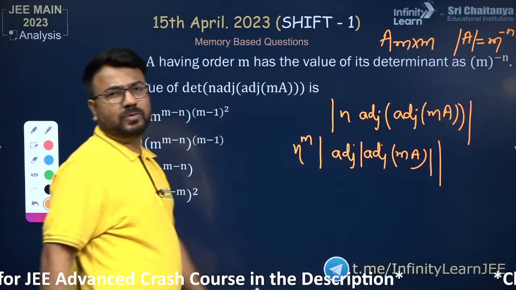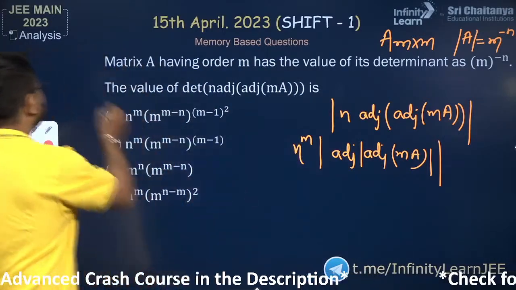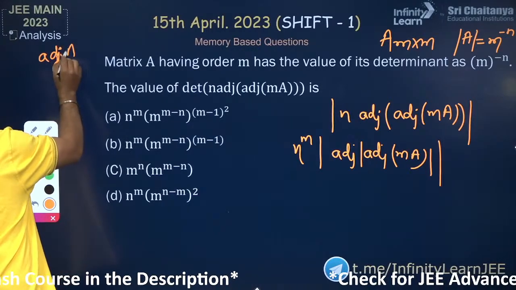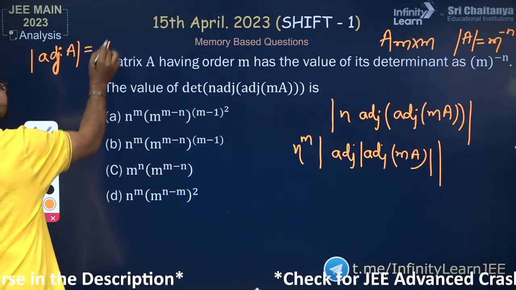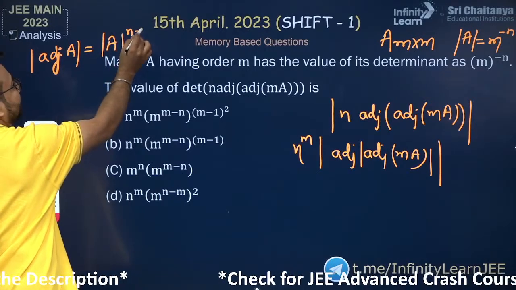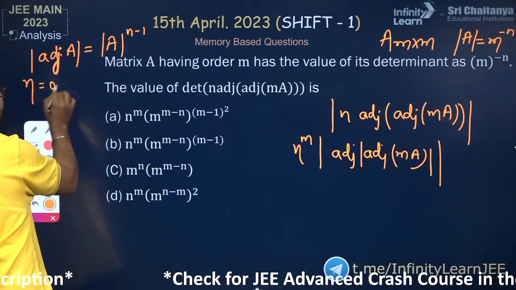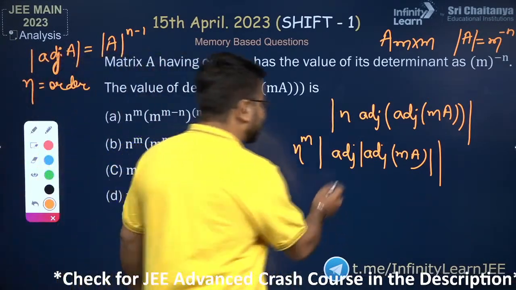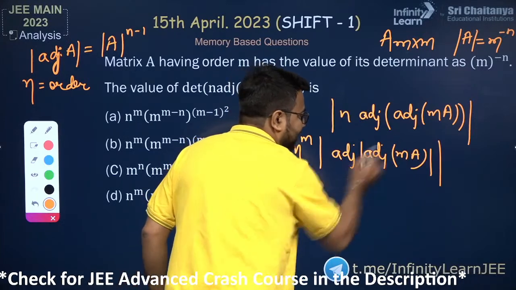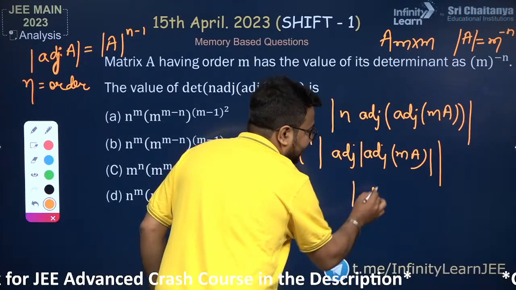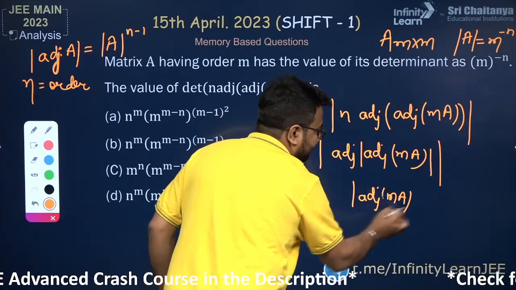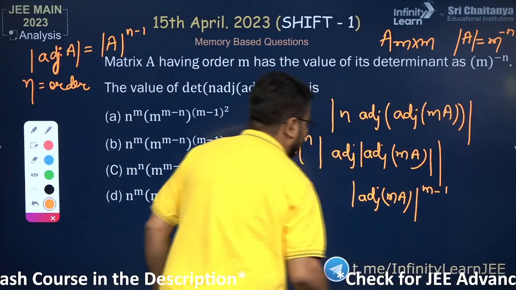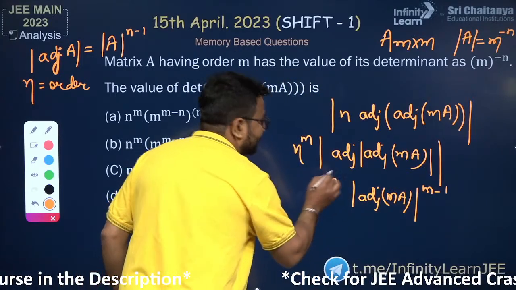Now if this is clear to you, we already know this formula if you remember. Determinant of adjoint A is equals to determinant A raised to the power n minus 1, where n is the order of matrix. Here order is given to us as m. So therefore determinant of adjoint of something will be equals to determinant of this something raised to the power m minus 1, and we already have n raised to the power m outside of it.